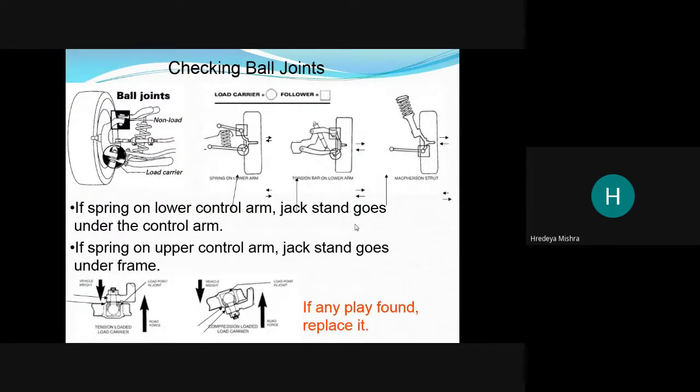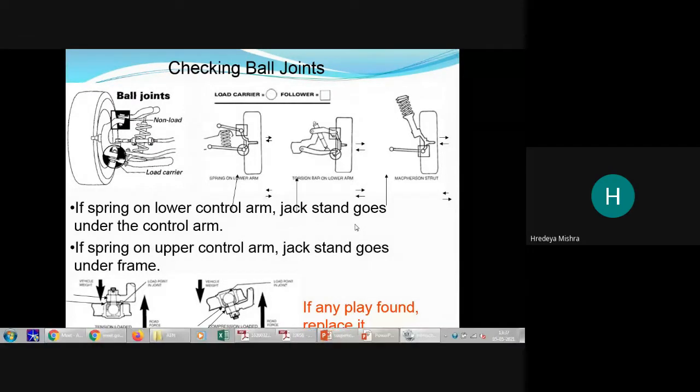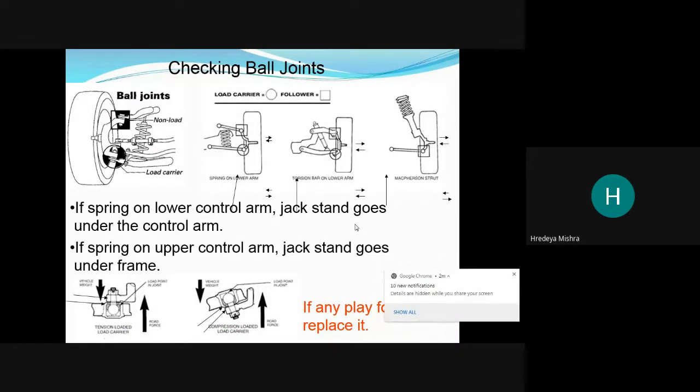Checking ball joint. Okay, so see here, these are the ball joints, which are shown in the square and here shown in the circle.